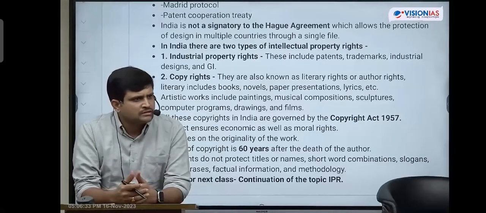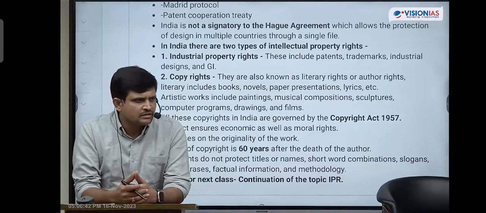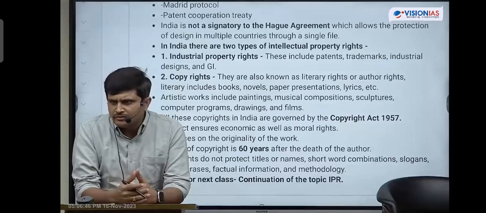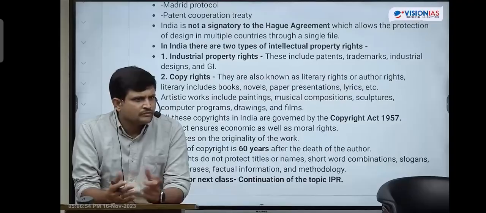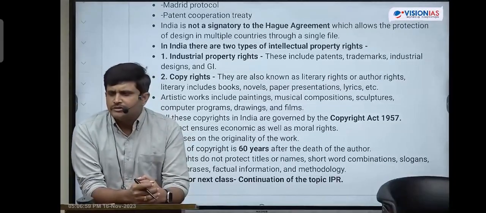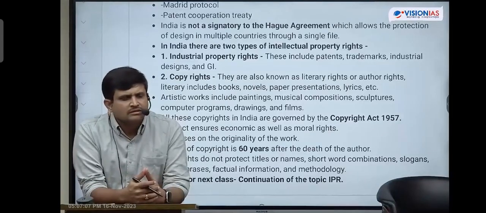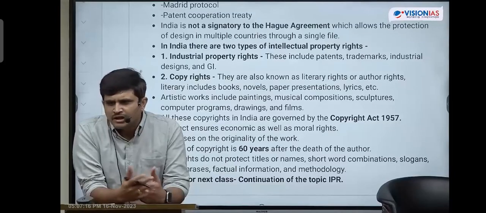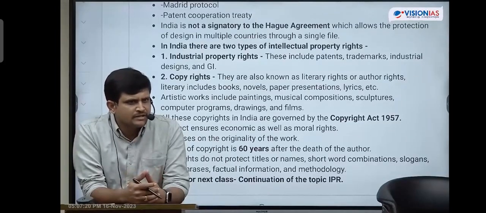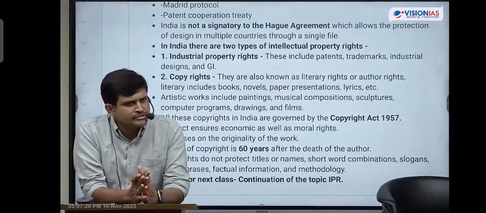Next, the tenure of these copyrights is 60 years. I told you there are two types of works for which copyrights are issued: literary works and artistic works. For these two, copyrights will be issued, and the tenure is 60 years. After the death of the author, copyrights are provided for 60 years. For an artistic work, it runs from the filing of the copyright application, up to 60 years. That is the tenure of copyrights. The Government of India issues these copyrights.